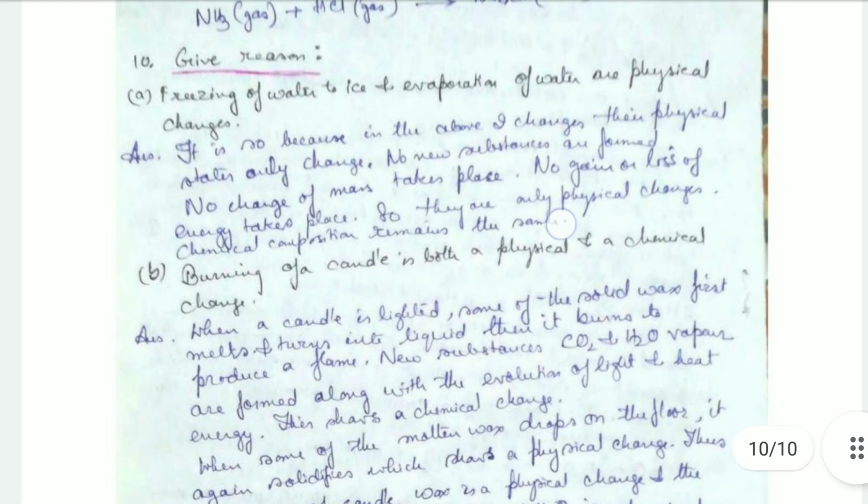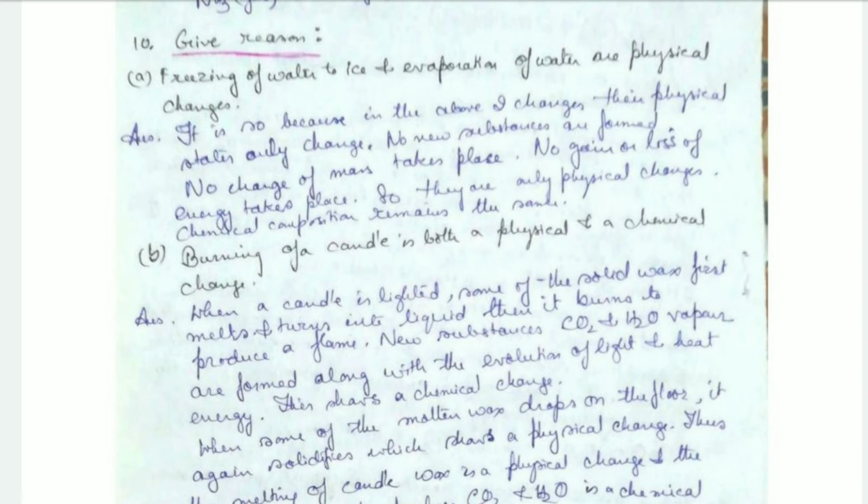Next, we come to give reasons. Freezing of water to ice and evaporation of water are physical changes. It's so because in the above two changes, only the physical state changes. No new substance is formed. No change of mass takes place. No gain of energy or loss of energy is taking place. So that's a physical change.